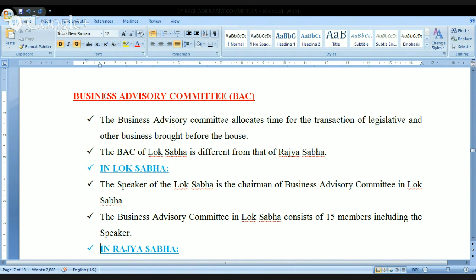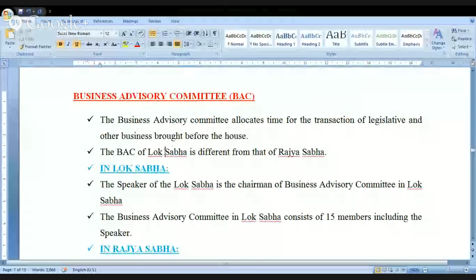Look at this. Since we have 2 houses in the Parliament, both Lok Sabha and the Rajya Sabha, there are 2 Business Advisory Committees in the Parliament. One is the Business Advisory Committee in Lok Sabha, and the second one is the Business Advisory Committee in the Rajya Sabha. With respect to the Lok Sabha Business Advisory Committee, the chairman is the Speaker, and that of Rajya Sabha, the chairman of the Rajya Sabha is the chairman. That's it. Now let's look at what exactly they'll be doing.